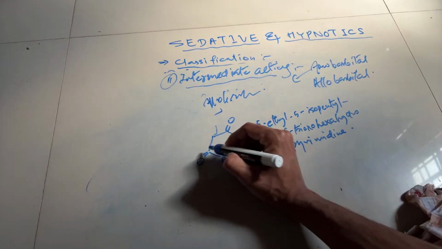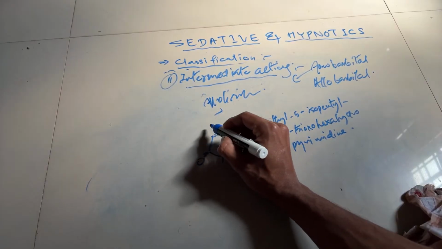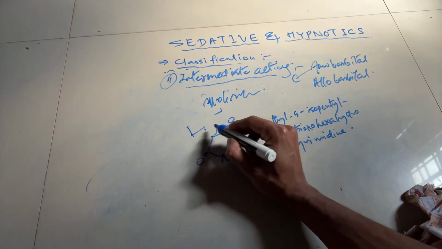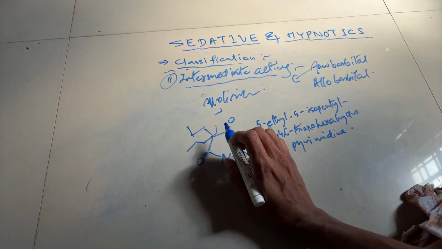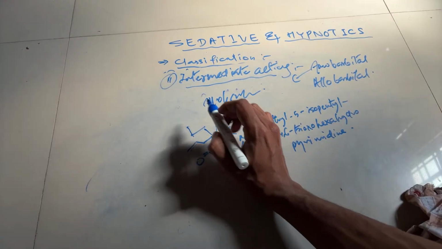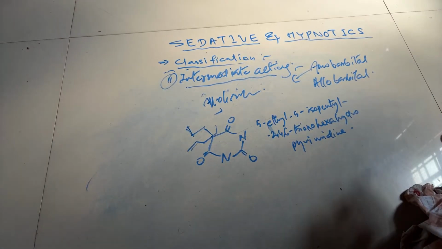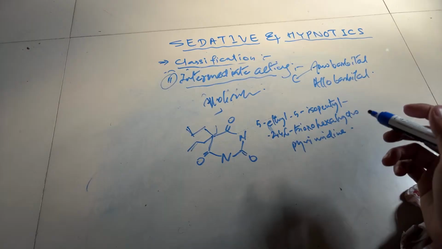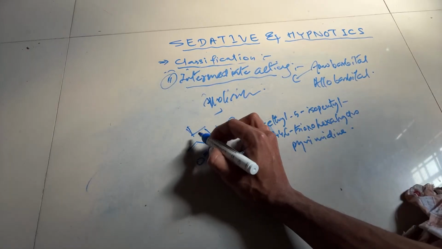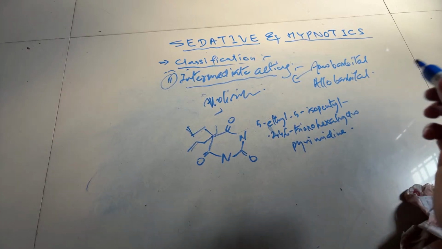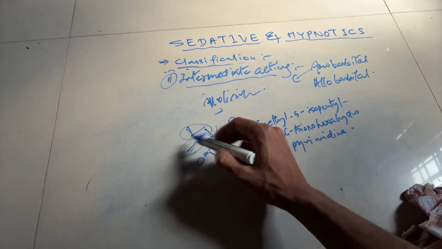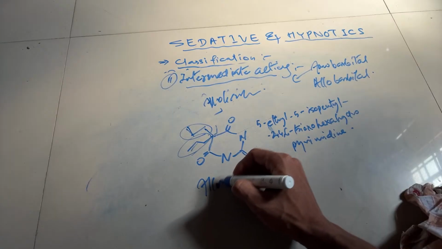See, in that position 1, 2, 3. So, 1 ethyl group, propyl group, 2 propyl groups will be there. Since there are double bonds, because of the presence of the double bond, they are called allyl groups, and it is called alobarbital.